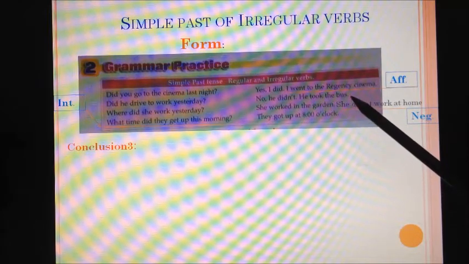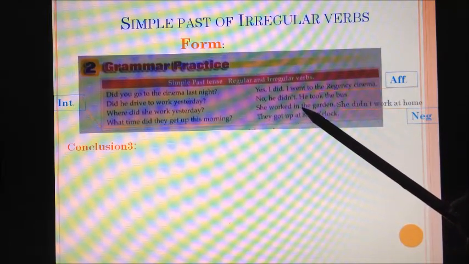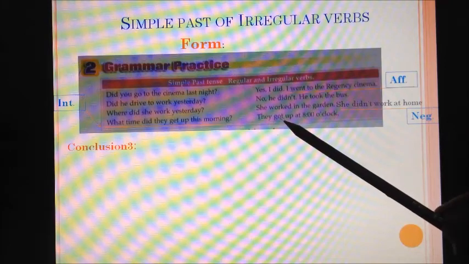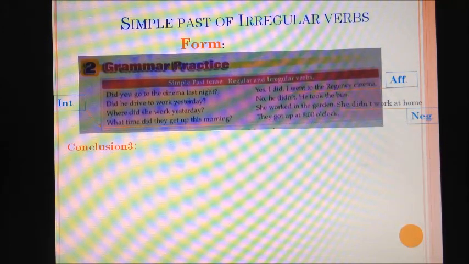He took the bus. She worked in the garden. They got up at 8 o'clock. So what is your conclusion?